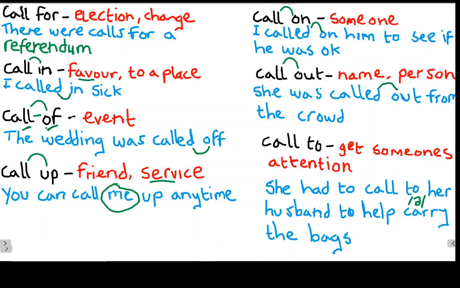Now you notice this little funny symbol that I've got down here. This is what we call a schwa. And a schwa is when a vowel sound is shortened and almost doesn't exist. So in the pronunciation here, call to becomes call to, call to. So in this situation, the vowel sound almost disappears. She had to call to her husband to help carry the bags.